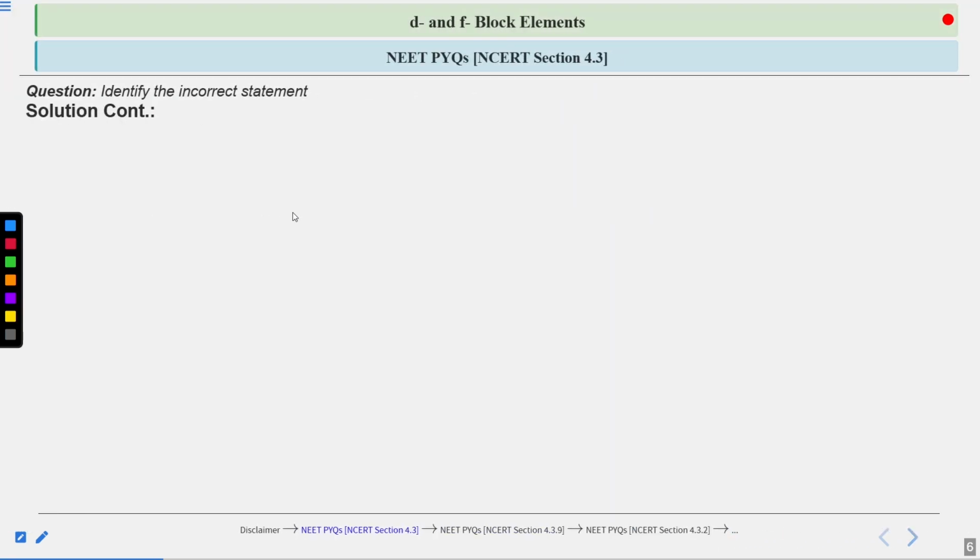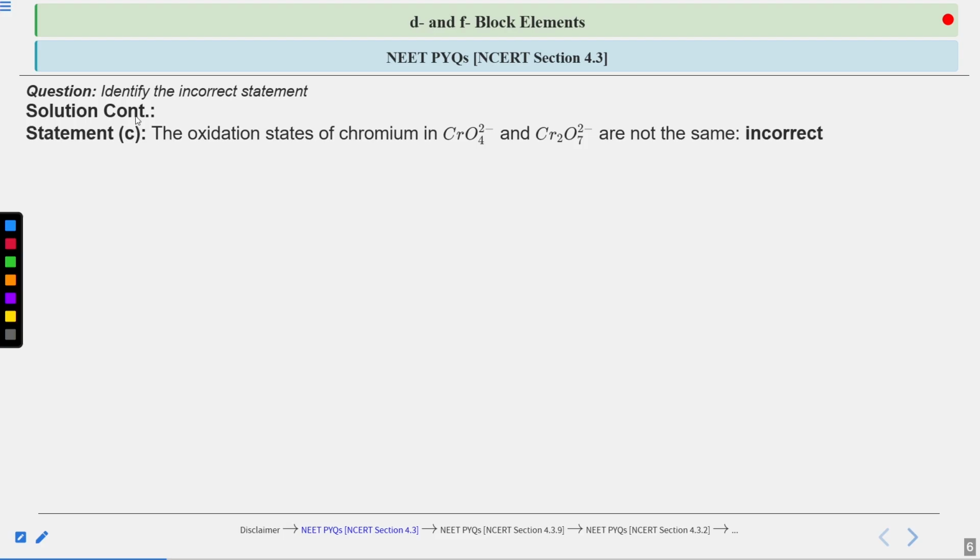Now let's see the third statement, statement C. The oxidation states of chromium in CrO4 2- and Cr2O7 2- are not the same. So this statement is saying that if you see the oxidation state of chromium in these two ionic compounds, they are not the same. This statement is basically incorrect. Let's see the explanation.